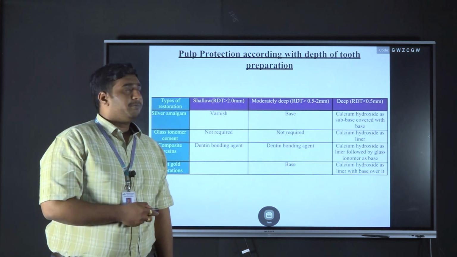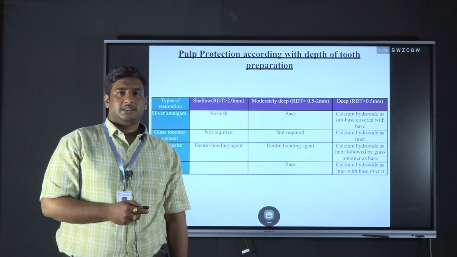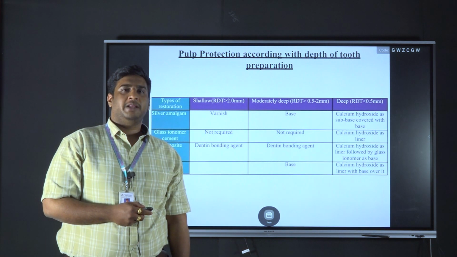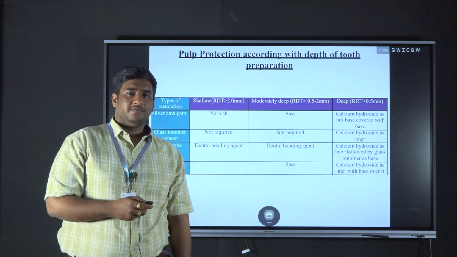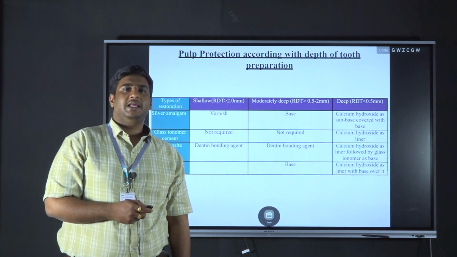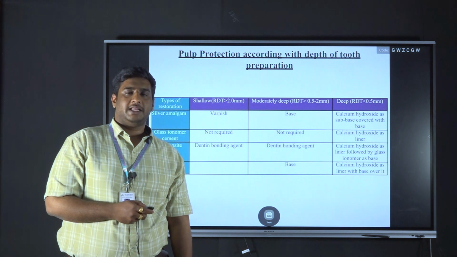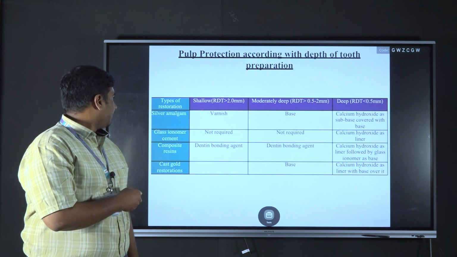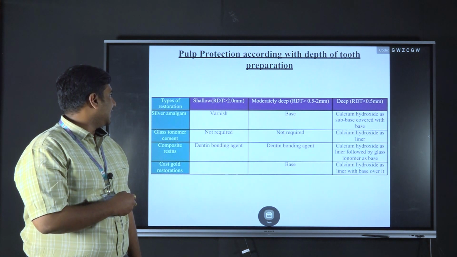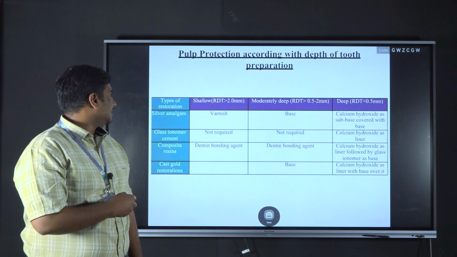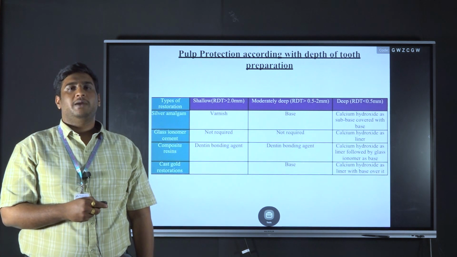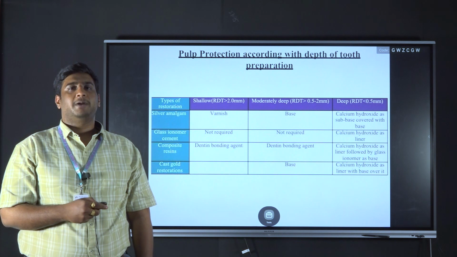So coming to the pulpal protection according to the depth of the cavity, that is remaining dentin thickness. As already mentioned, the remaining dentin thickness plays a role in the pulpal irritation. If the remaining dentin thickness is more, there will be lesser pulpal irritation, and if it is less, there will be more pulpal irritation. Coming to the amalgam, first one is amalgam. If the remaining dentin thickness is more, that is the cavity is shallow, that is the remaining dentin thickness is more than 2 mm, varnish is sufficient for the pulpal protection.